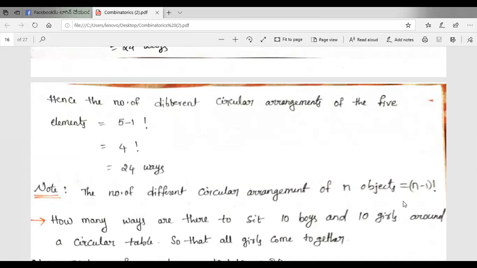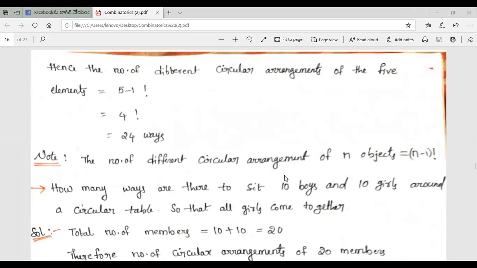So next example, how many ways are there to sit 10 boys and 10 girls around a circular table so that all girls come together?